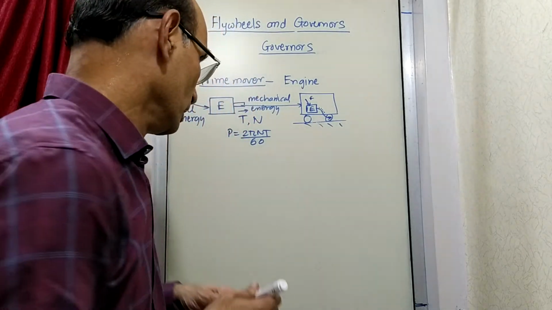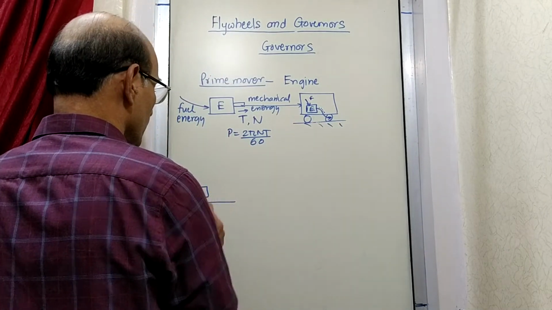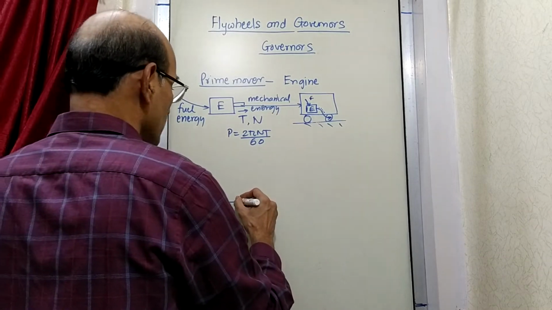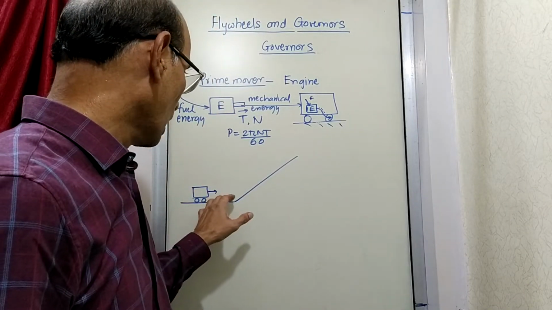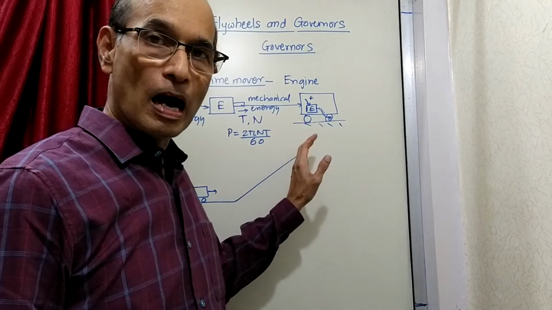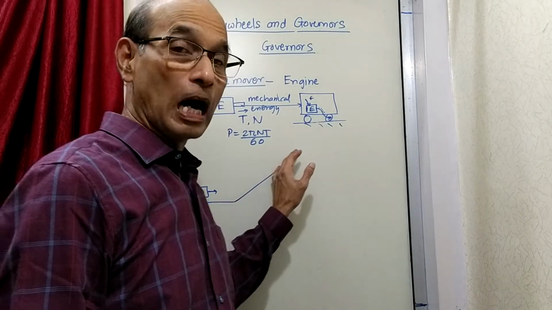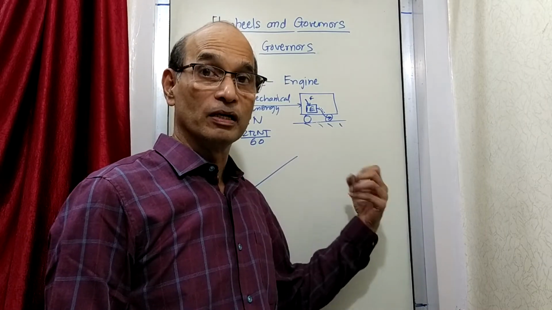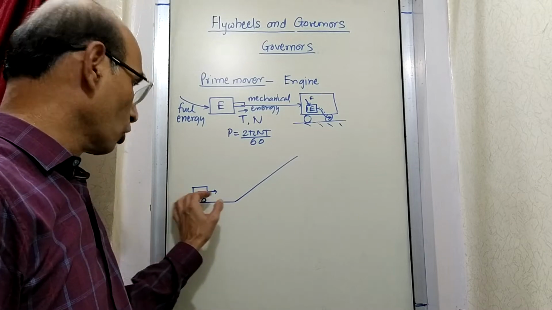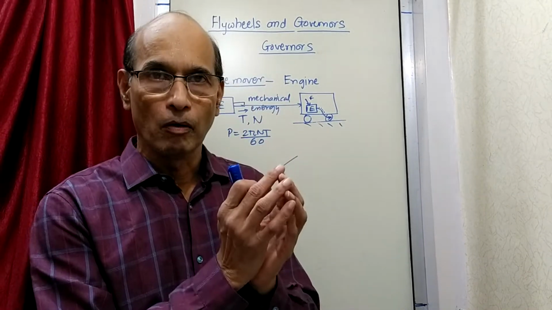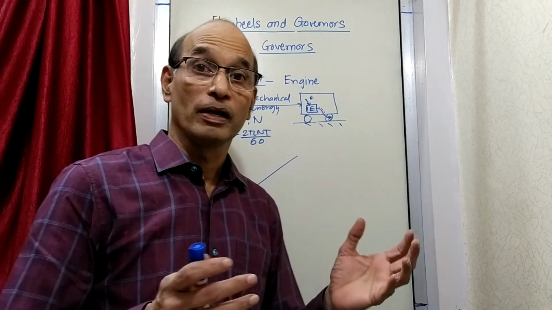Now see what happens. This vehicle is traveling, and I will draw like this. This is the same vehicle, traveling forward, and suddenly there is a slope. That means this vehicle is now coming across a slope, and because of that, since it has to climb up the slope, its energy requirement is more than it was earlier. When it was traveling on a horizontal road, it was requiring a certain amount of power. The moment it comes across a slope, since it has to climb up, it requires more power.